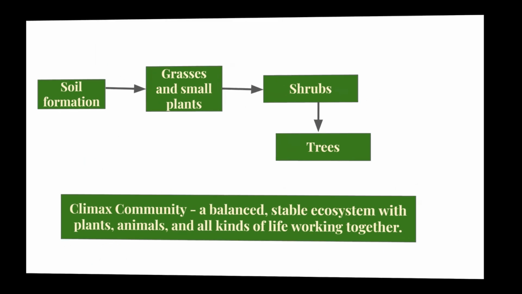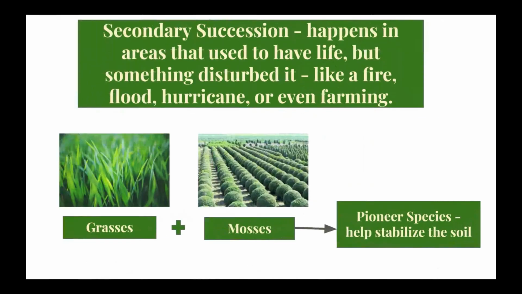Next, let's talk about secondary succession. This happens in areas that used to have life but something disturbed it, like a fire, flood, hurricane, or even human activities like farming. But here's the key difference: the soil is still there, and sometimes a few plants or seeds survive too. And the pioneer species in secondary succession are grasses and mosses, and these help stabilize the soil.